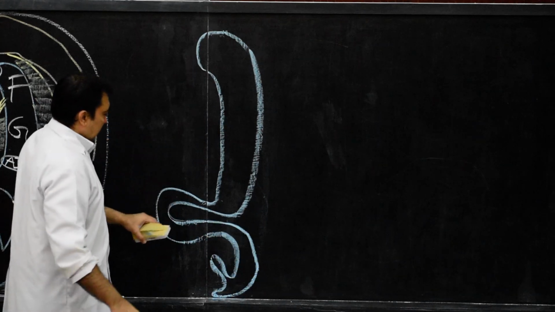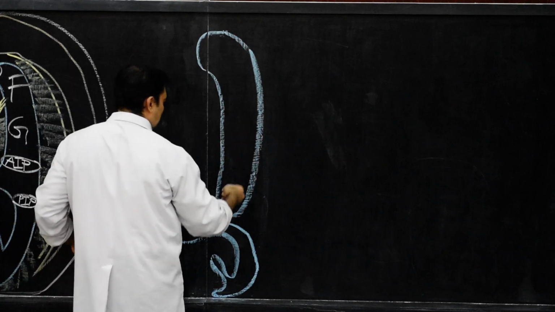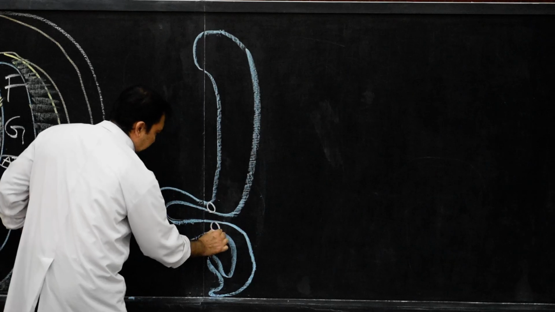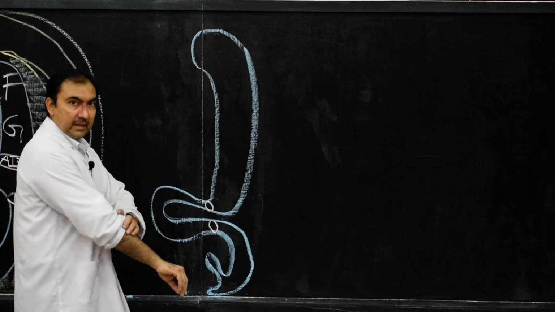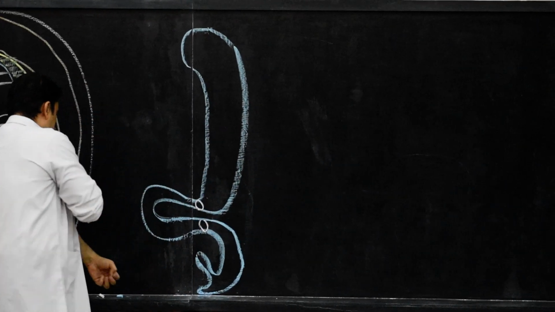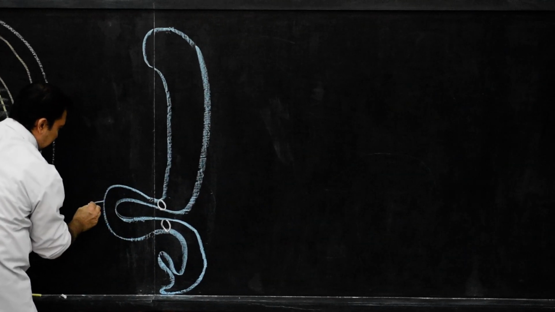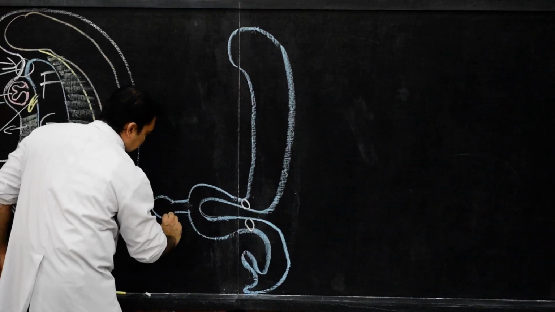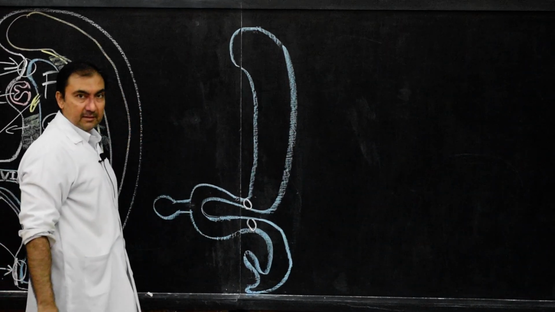Now here we are going to show the anterior intestinal portal as well as the posterior intestinal portal. There will be the vitello-intestinal duct which will communicate with the umbilical vesicle.